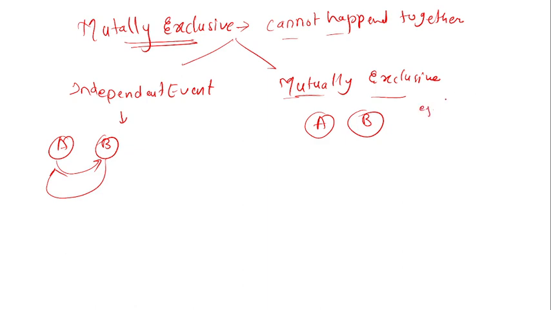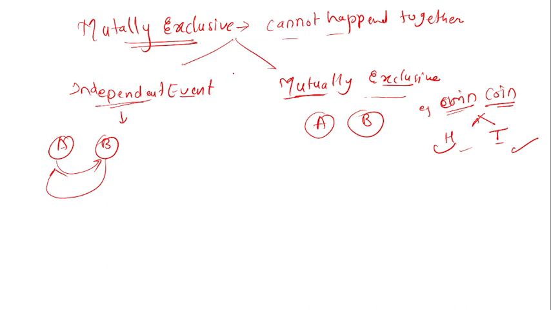I will tell you the example of the coin. When you toss the coin, either you get a head or you get a tail. Is there a possibility that these two events happen at the same time? No, ma'am, there is no possibility that these events happen at the same time. Either head comes, or either I will get a tail, ma'am. So this is the difference between the independent event and the mutually exclusive event.